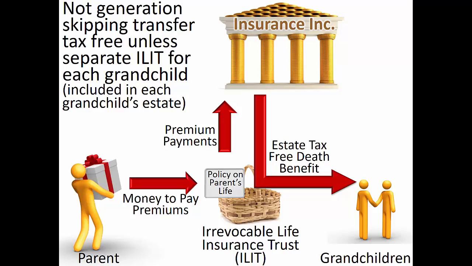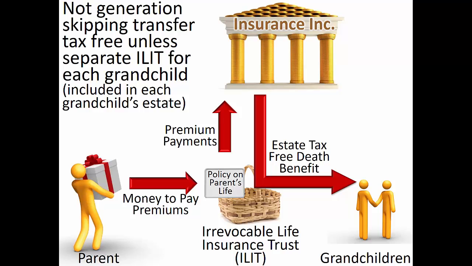Crummy powers allow gifts to an ILIT without gift or estate tax consequences up to the annual exclusion limit that was $14,000 per donor per donee in 2016. However, a crummy power does not automatically exclude these gifts from generation skipping transfer taxes. If the ILIT benefits skip persons, for example, grandchildren with living parents, it is a generation skipping trust, and transfers to it will reduce the donor's generation skipping transfer tax credit.